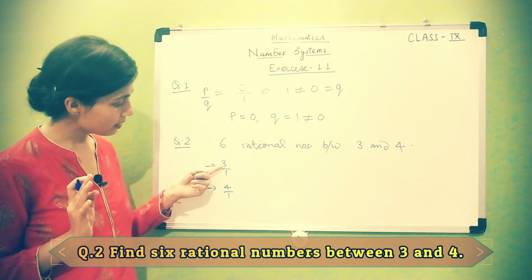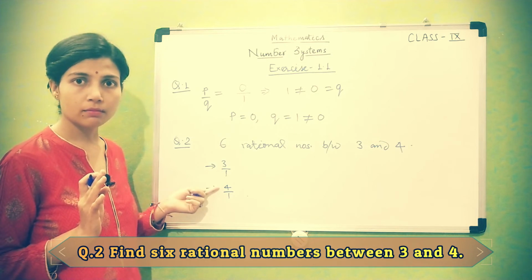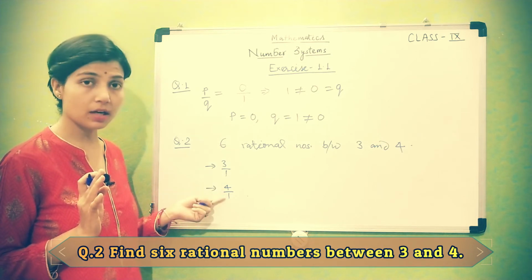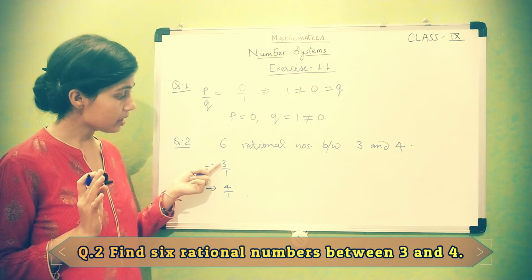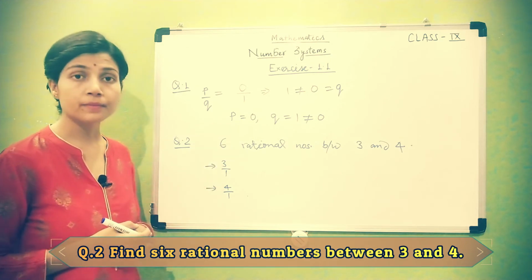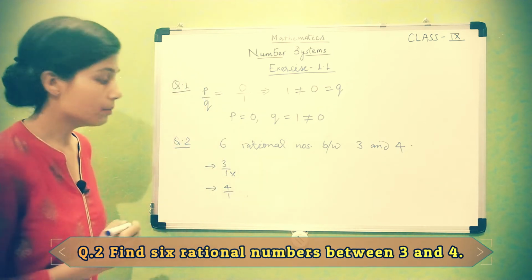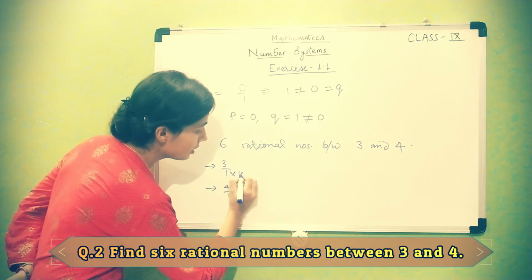Okay, as you look here, no number is coming in between 3 and 4, because here denominators are the same but numerators are 3 and 4. So there is no number lying between 3 and 4. So what to do next? You have to multiply with any number. I am taking here 10.